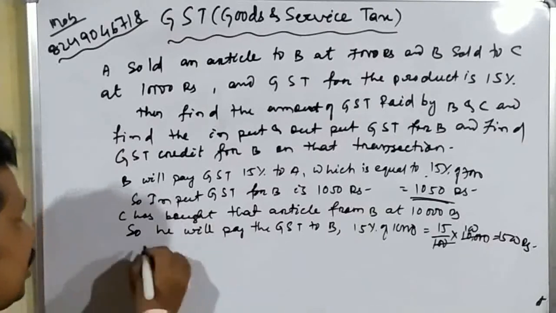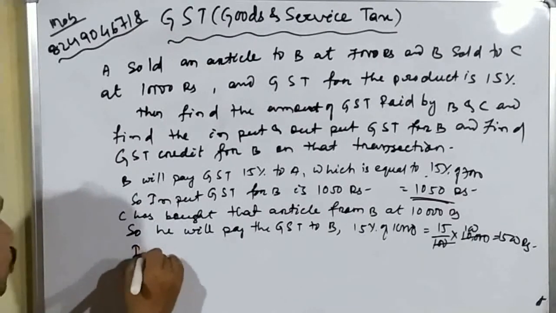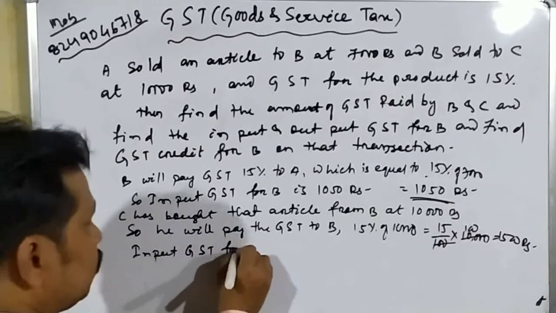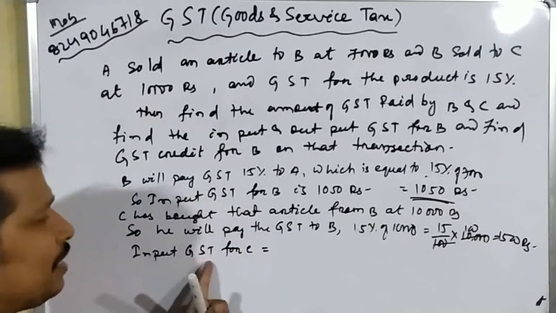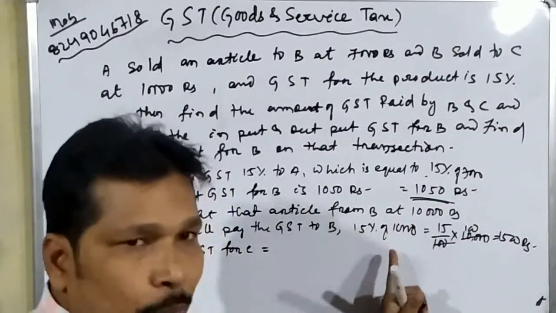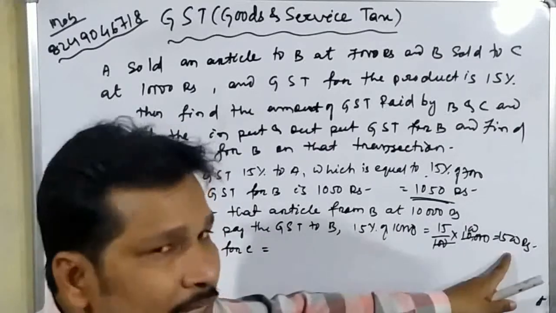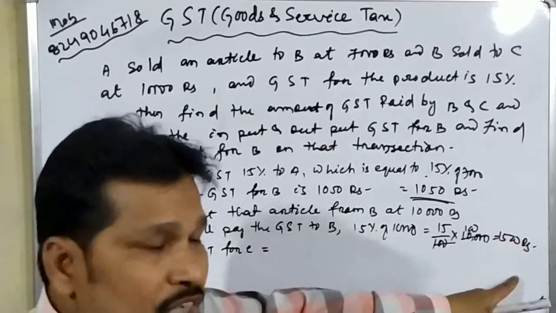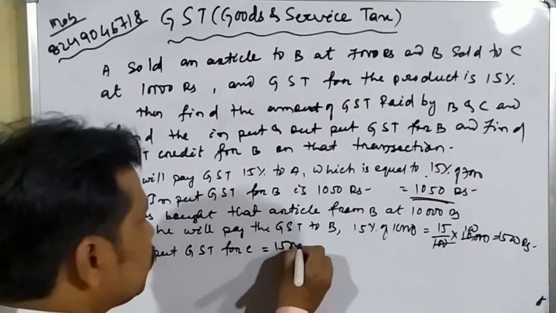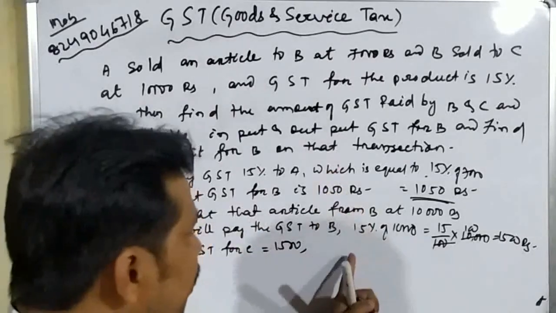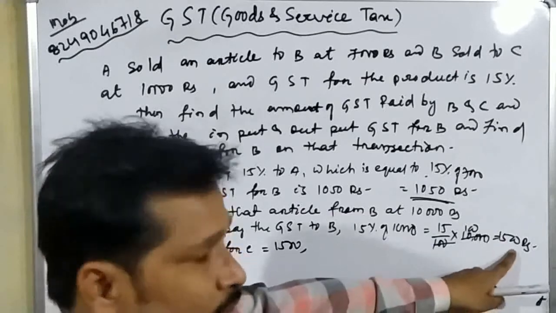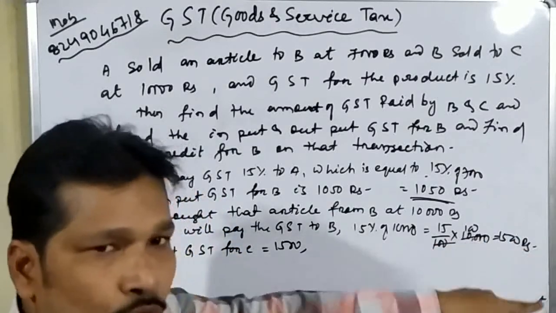So here we can say that the input GST for C, because C is buying that product and C is paying 1500 rupees to B for buying that product as the GST. So this amount is the input GST for C. So input GST for C equal to how much? 1500.